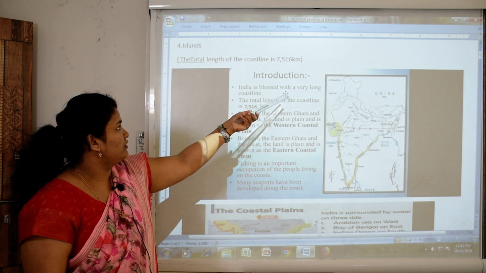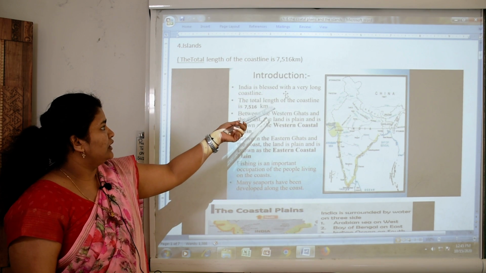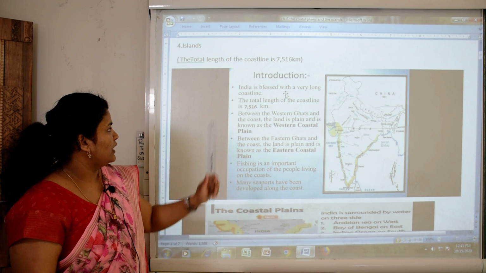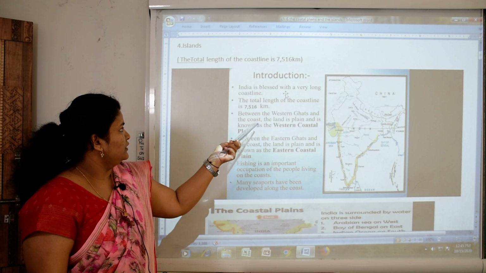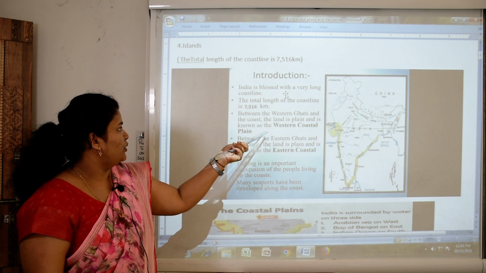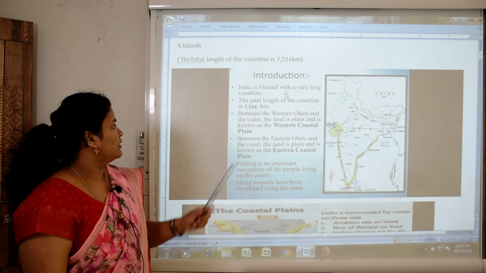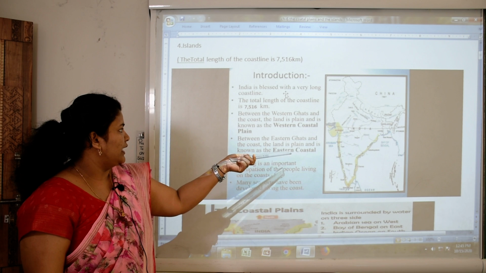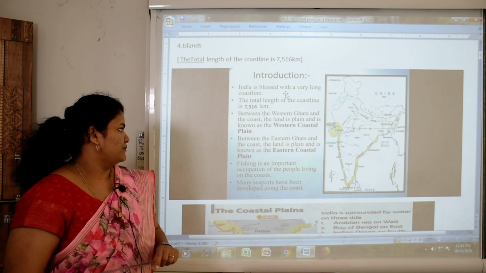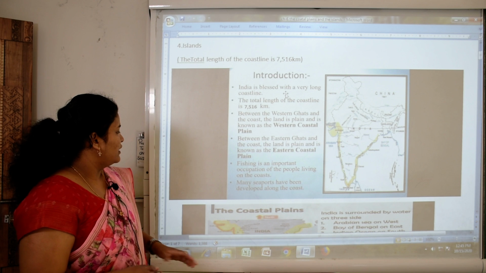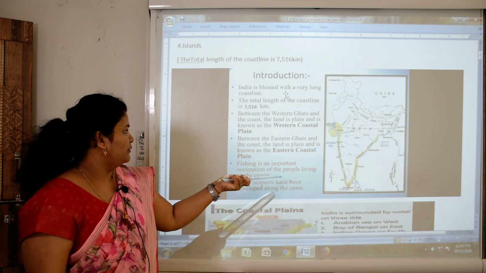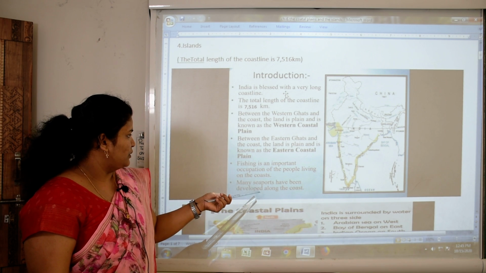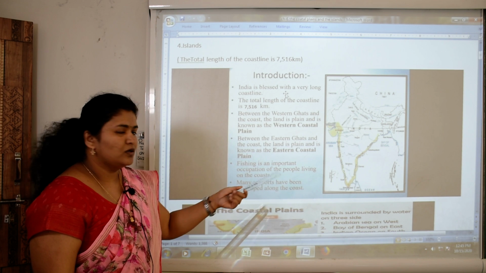India is blessed with a very long coastline. The total length of the coastline is 7,516 km. Between the Western Ghats and the coast, the land is plain and is known as the Western Coastal Plains. Second, between the Eastern Ghats and the coast, the land is plain and is known as the Eastern Coastal Plains. Fishing is an important occupation of the people living on the coast. Many seaports have been developed along the coast.